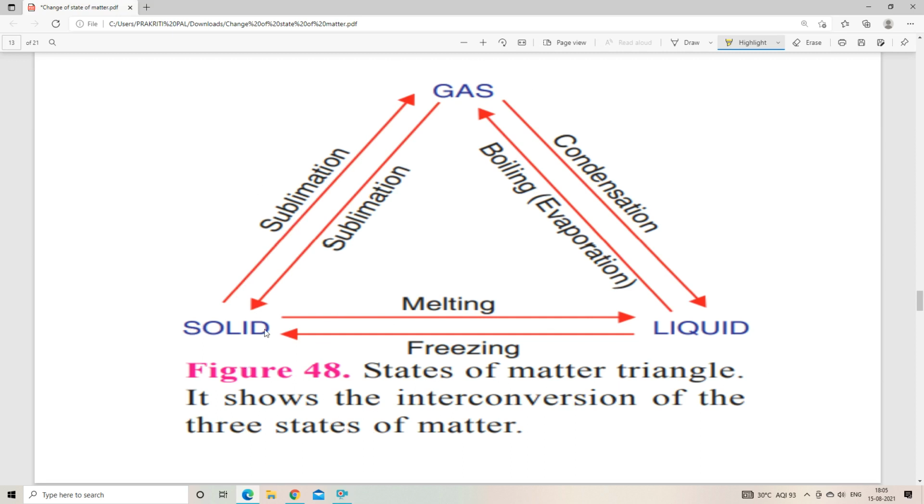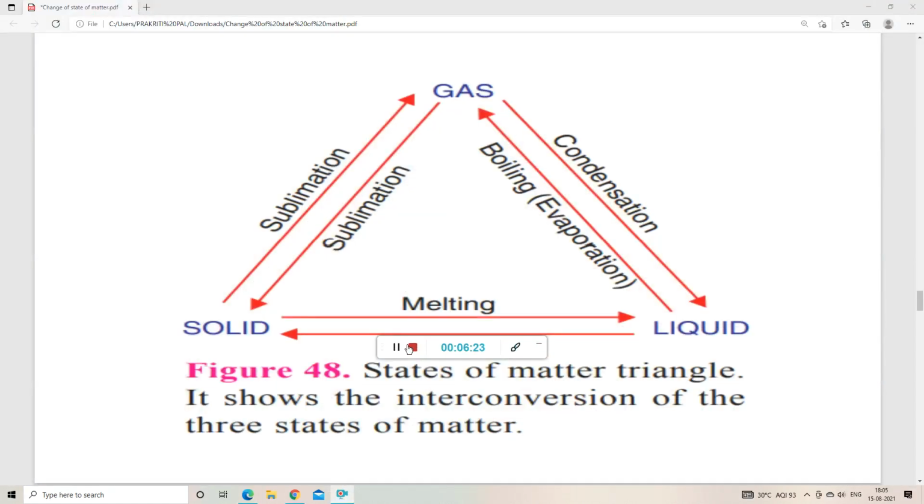Now you can see another reverse triangle: solid to gas, that is sublimation; gas to liquid, that is condensation; liquid to solid, that is the freezing process.